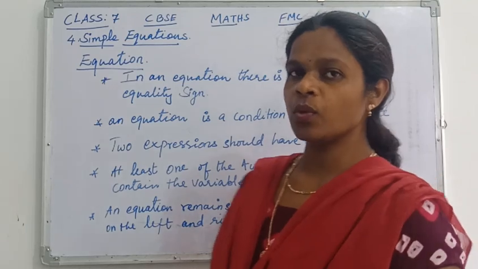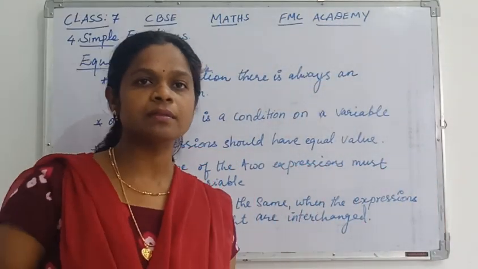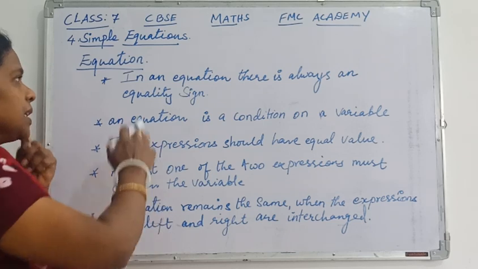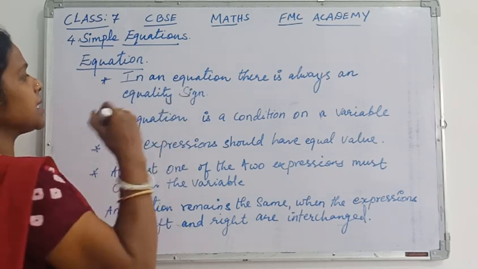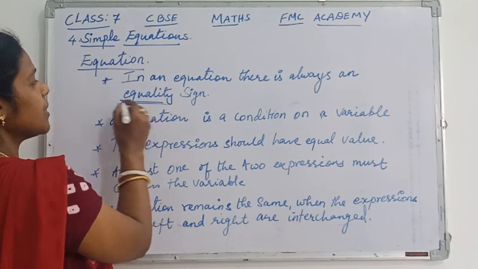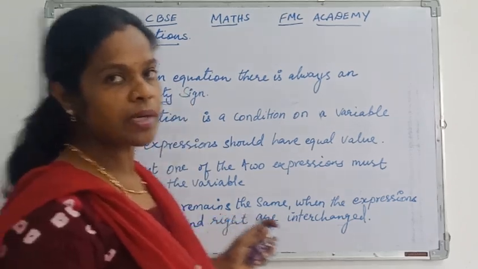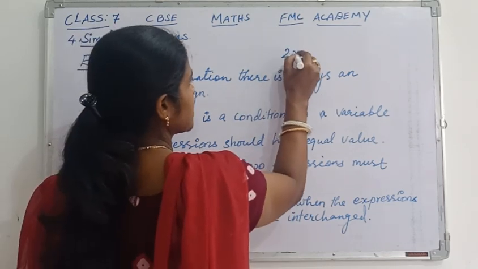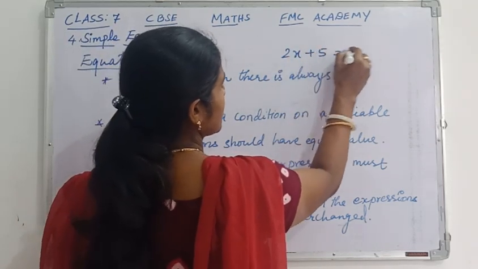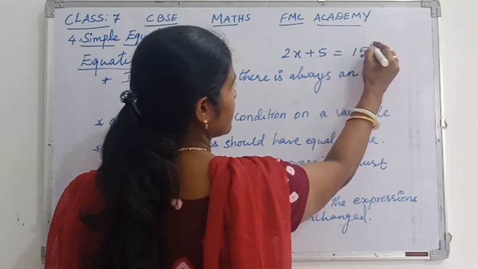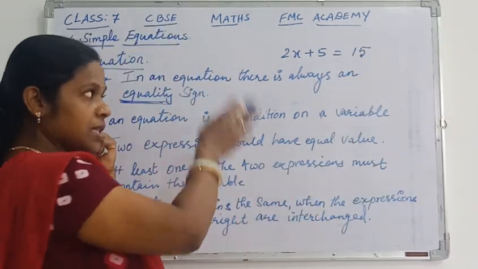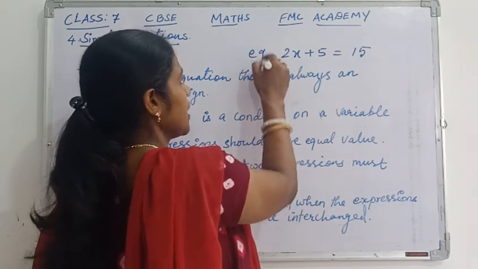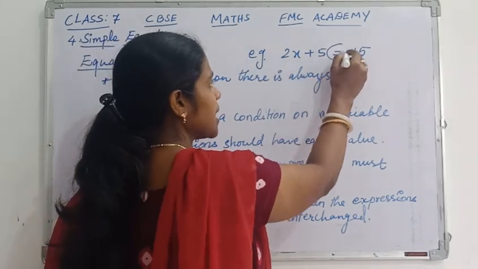Yes children, let's see what is equation and what are the important concepts based on equations. So the first point is, equation means there should be always equality sign. It's very important. Without equality sign, you cannot say it is an equation. For example, 2x plus 5 is equal to 15. So here you can say that this one which is given here, it is an equation. Why? Because there is an equal sign.